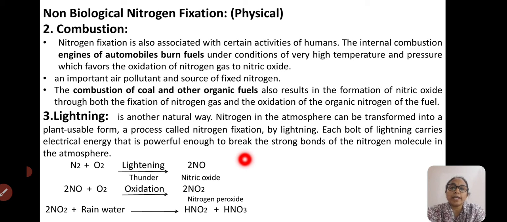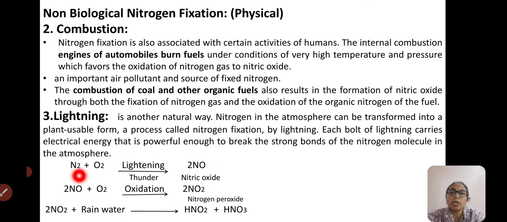Each bolt of lightning carries electrical energy that is powerful enough to break the strong bond between the two nitrogen atoms, that is N triple bond N. So breaking of that bond is easily done with this enormous amount of electrical energy in each bolt of lightning.